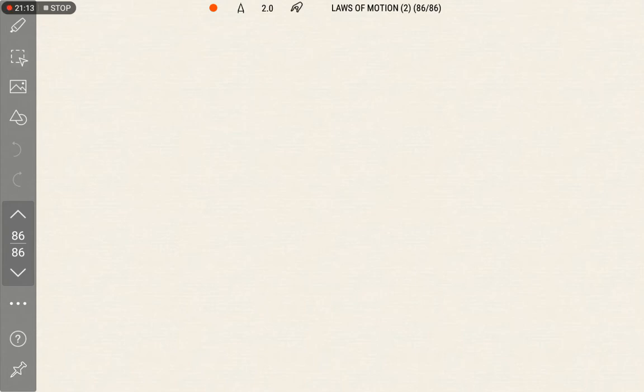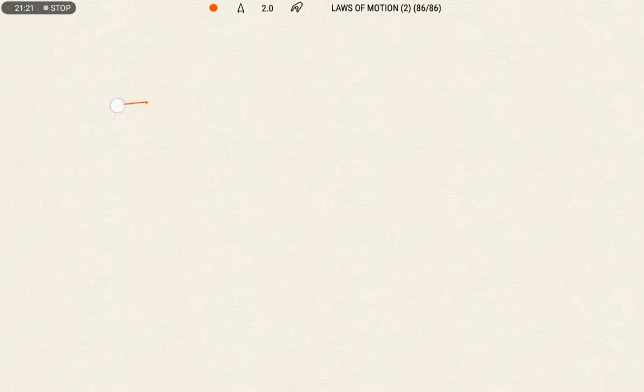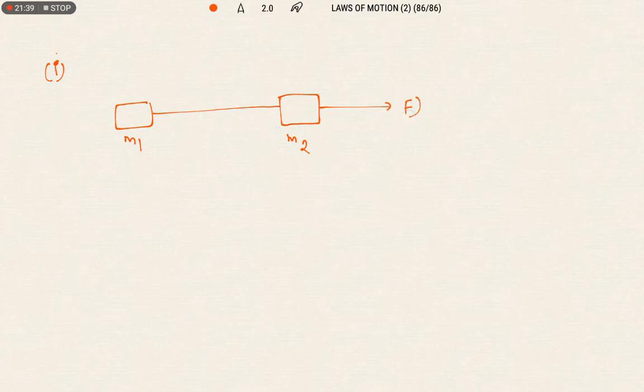We know what is meant by tension. Tension is a stretching force in a string. Let us consider two objects, M1 and M2, connected by a massless and inextensible string. Now they are asking, if the bodies are pulled by a force as shown in the figure, what is the tension developed in the string?